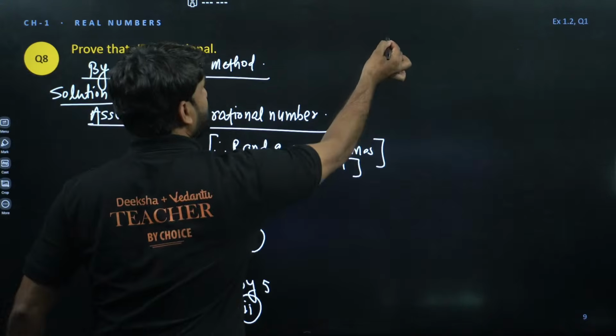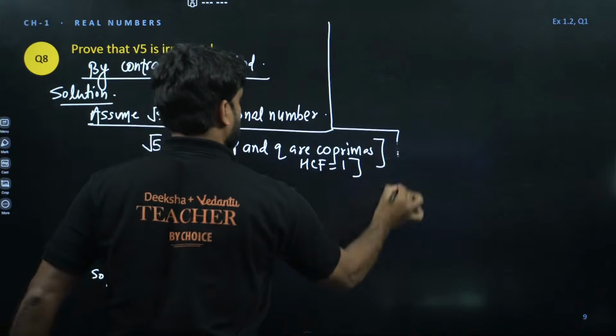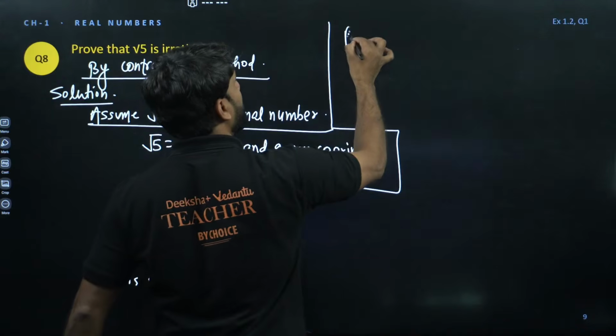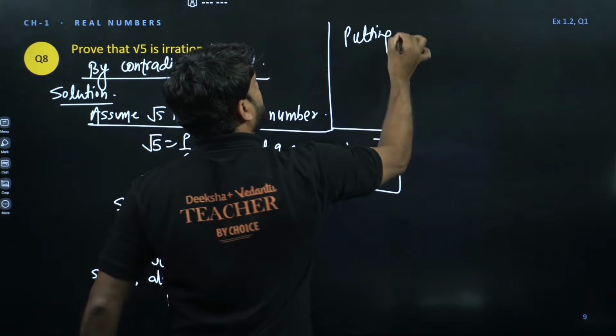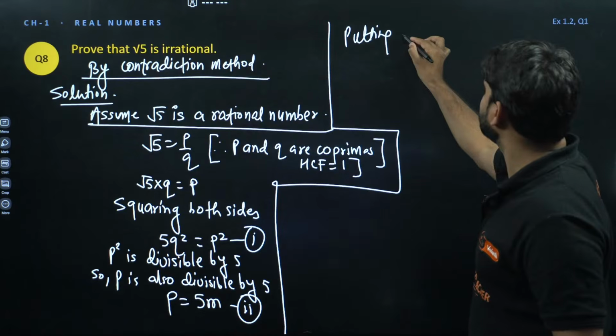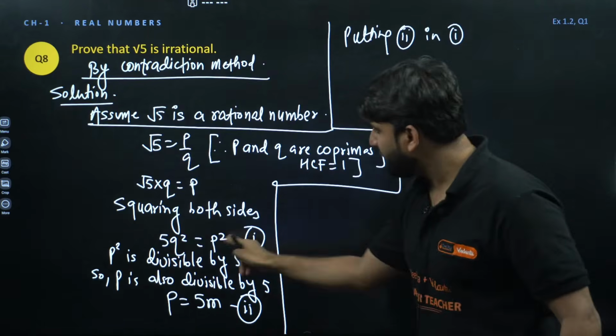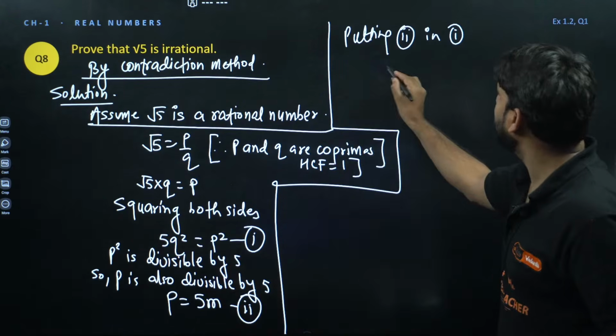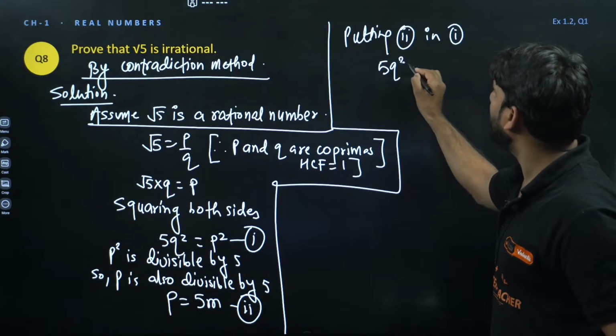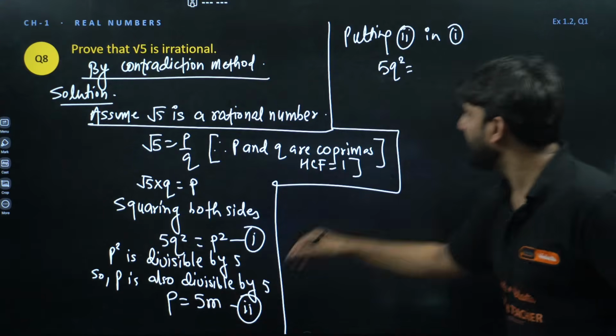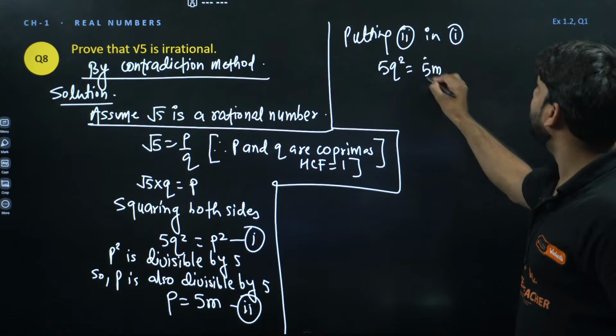Okay, so putting equation number 2 in 1. If we put 2 in 1 at the place of p, 5m will come. So 5q square is already there, and at the place of p we have to put 5m. So this is 5m square.